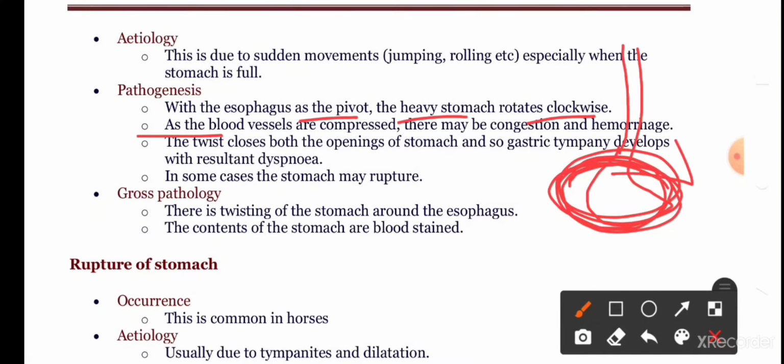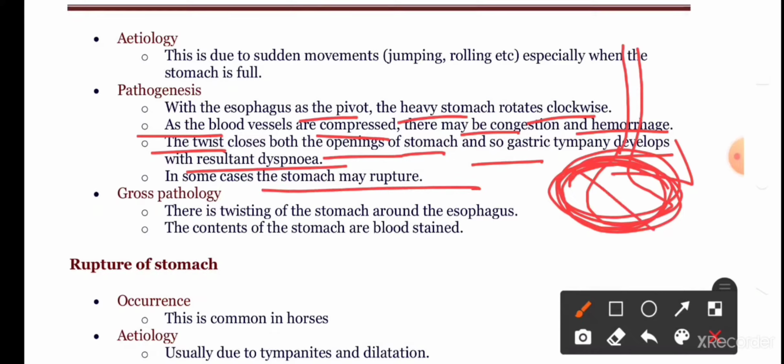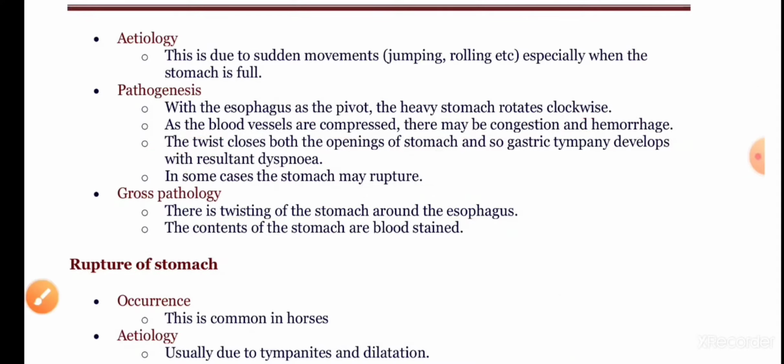As the blood vessels are compressed, there may be congestion and hemorrhage. The twist closes both the openings of the stomach, and so gastric tympany develops with resultant dyspnea. In some cases, the stomach may also rupture. Grossly, there is a twisting of the stomach around the esophagus, and the contents of the stomach are bloody stained.